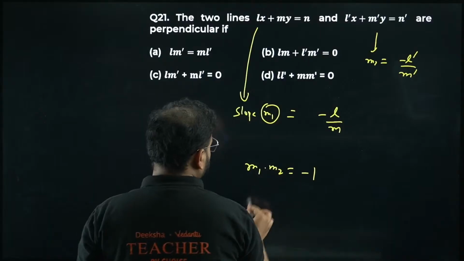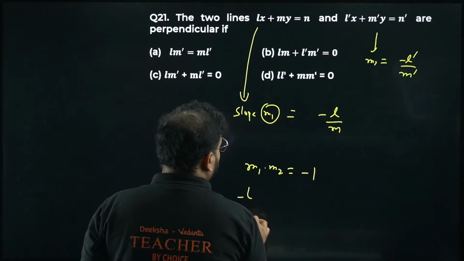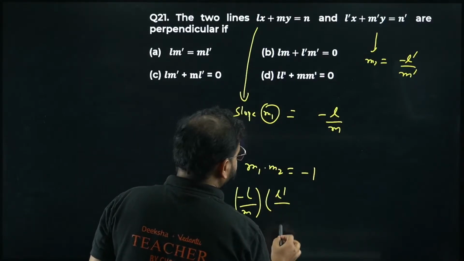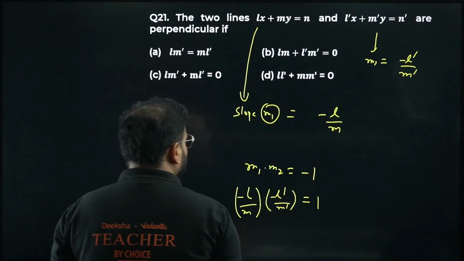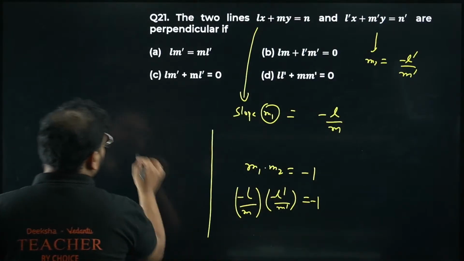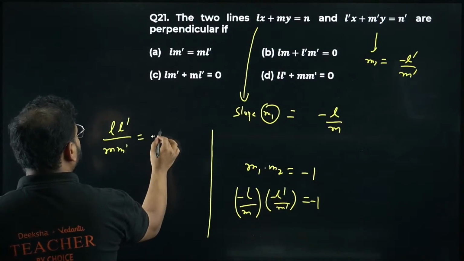So I get minus L upon m times minus L' upon m' is -1. Minus into minus will be plus. So I'm getting L'/m' equals -1.